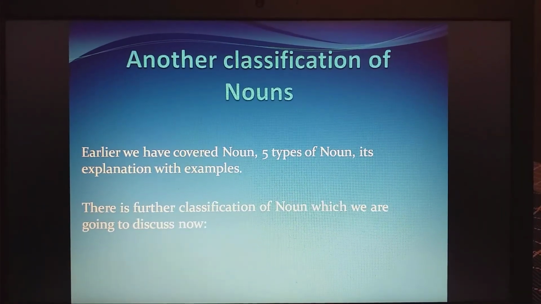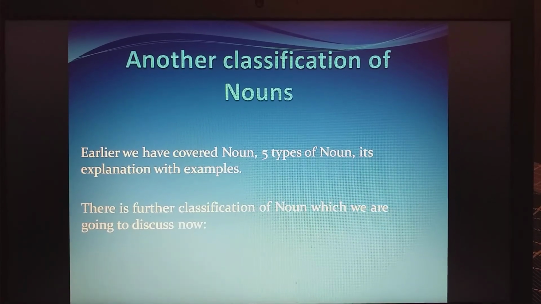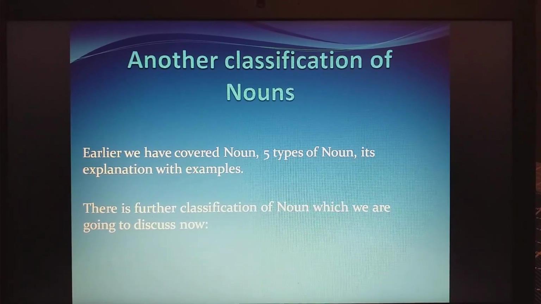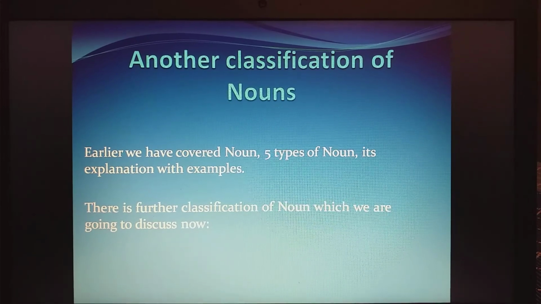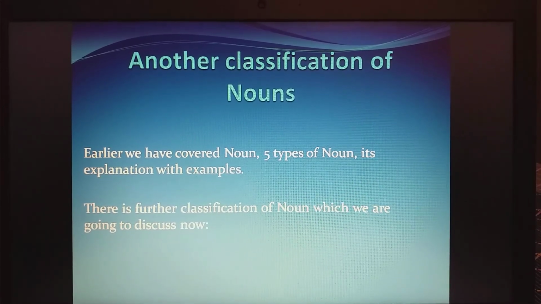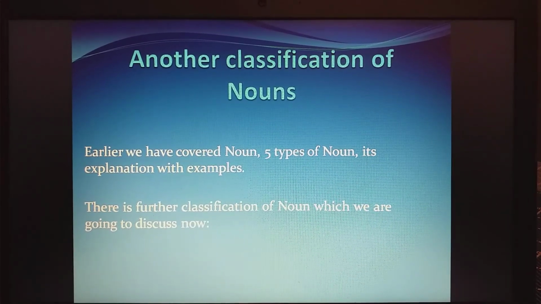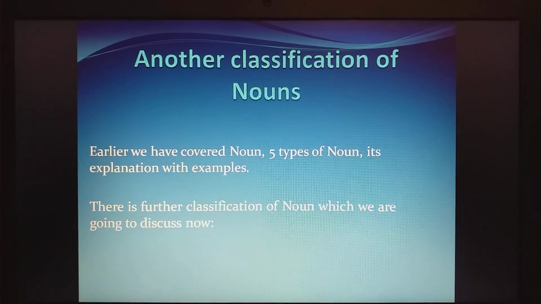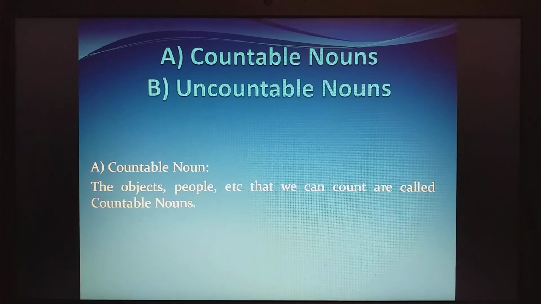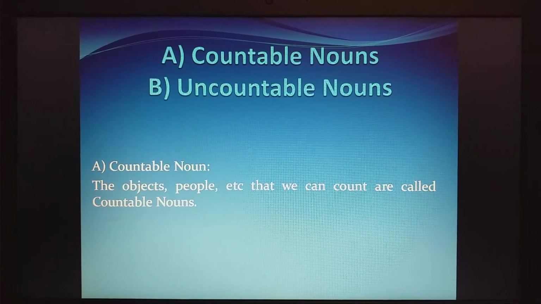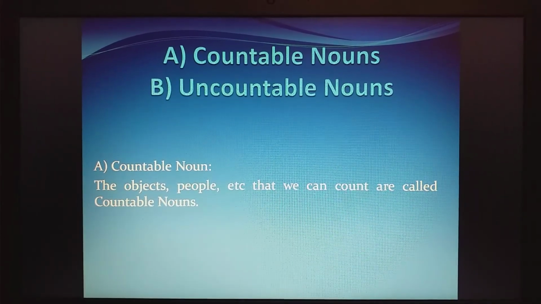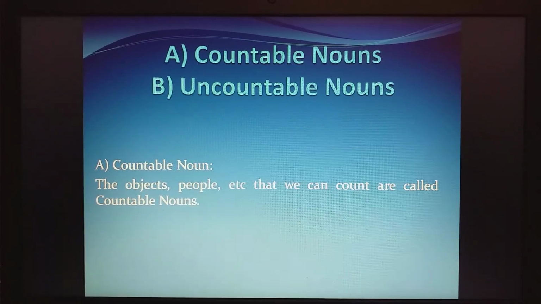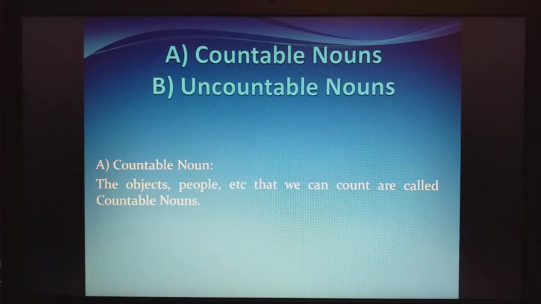In my first video, we have covered noun, 5 types of noun, its explanation with examples. We have also done recapitulation. Now there is further classification of noun which we are going to discuss now. Now it can be divided into countable nouns and uncountable nouns. First of all, we will discuss countable nouns.